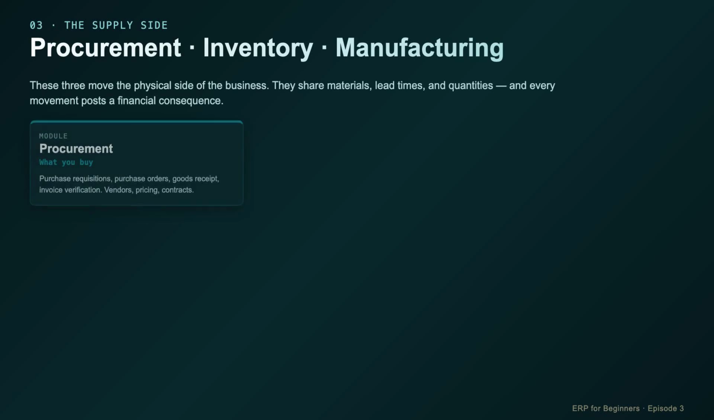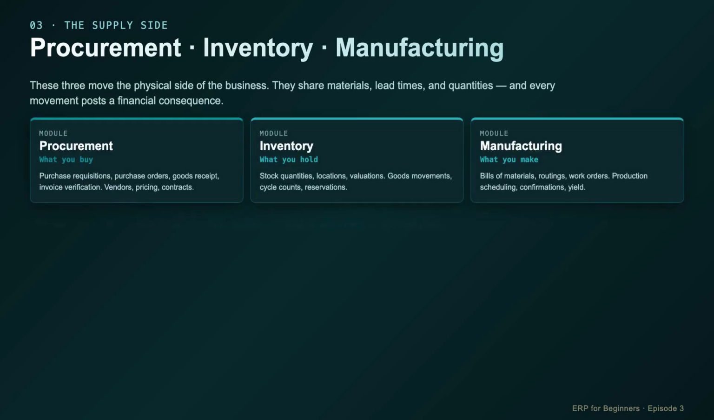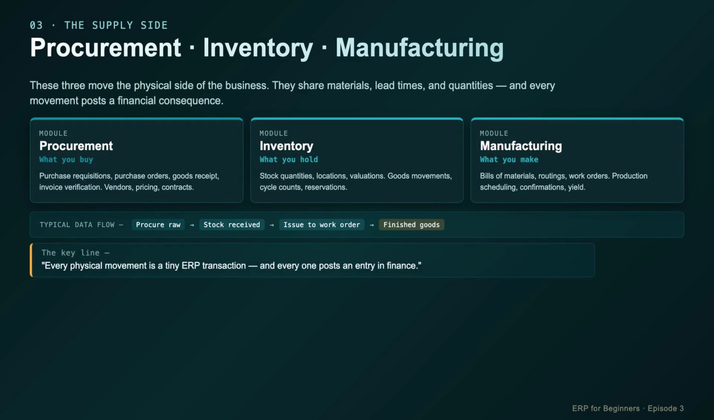The supply side, 3 modules that move materials. Procurement handles what you buy: purchase requisitions, purchase orders, goods receipt, invoice verification. Inventory tracks what you hold: stock on hand, bin locations, valuation, goods movements. Manufacturing describes what you make: bills of materials, routings, work orders, production scheduling.